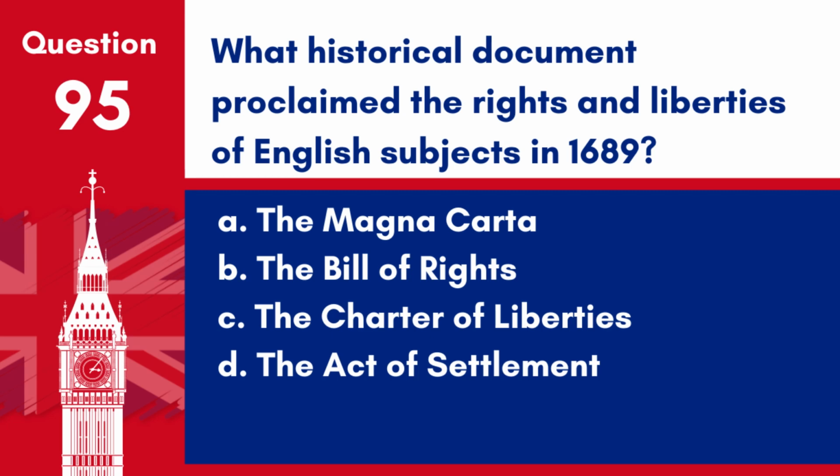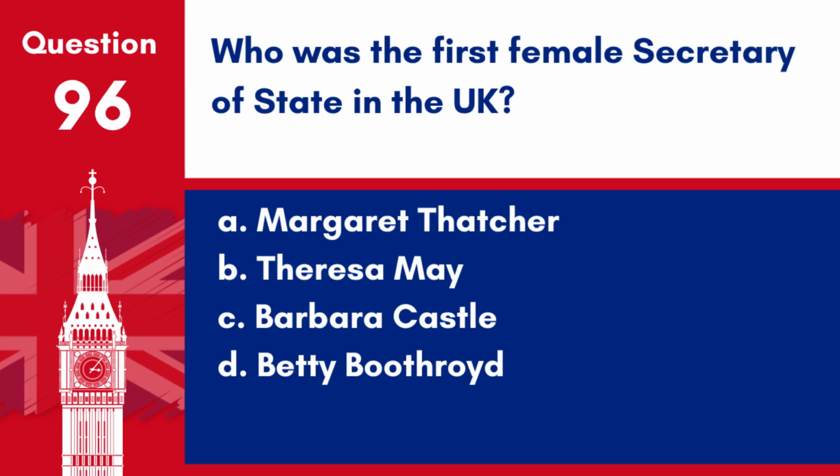Question 95. What historical document proclaimed the rights and liberties of English subjects in 1689? A. The Magna Carta. B. The Bill of Rights. C. The Charter of Liberties. D. The Act of Settlement. Answer: B. The Bill of Rights. It laid down limits on the powers of the Crown and set out the rights of Parliament and rules of freedom of speech in Parliament, the requirement for regular elections to Parliament, and the right to petition the monarch without fear of retribution.